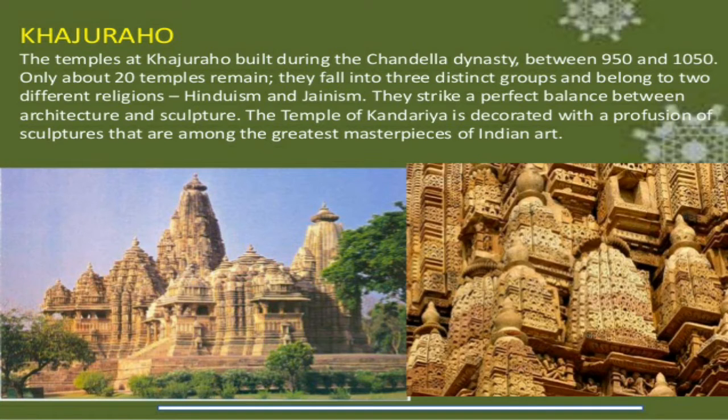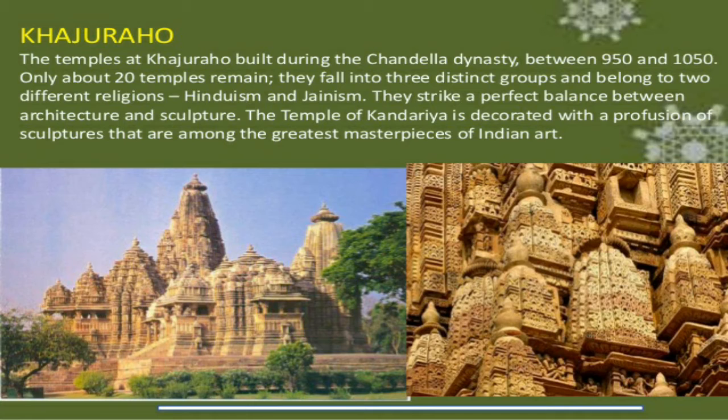So here we can see a Khajuraho temple, and these temples belong to two different religions, Hinduism and Jainism. They strike a perfect balance between architecture and sculpture.